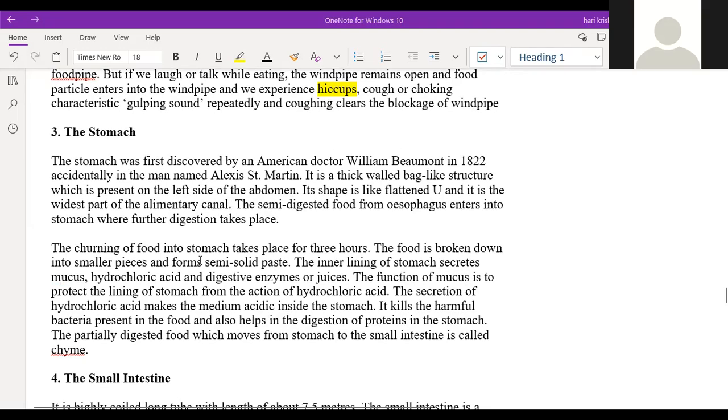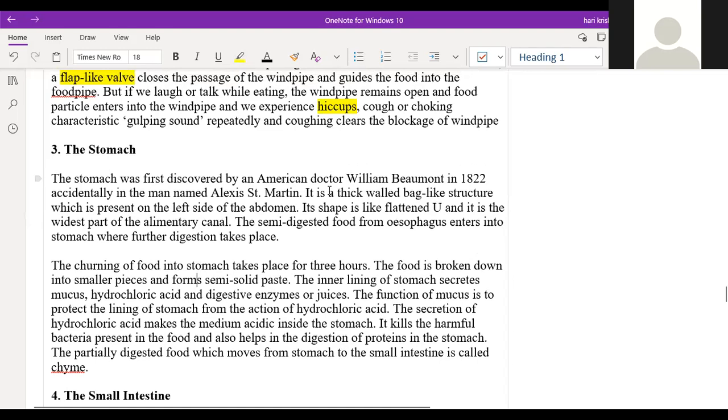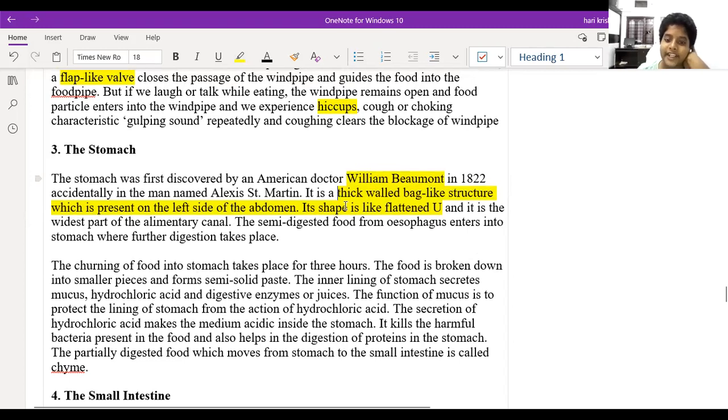So next is the stomach. The stomach was discovered by the American doctor William Beaumont, accidentally. One day a person had an accident, a bullet was shot, and a hole formed into the stomach. Based on that he discovered the stomach part in the human body. Generally it is a flat, U-shaped, bag-like structure with a thick wall.